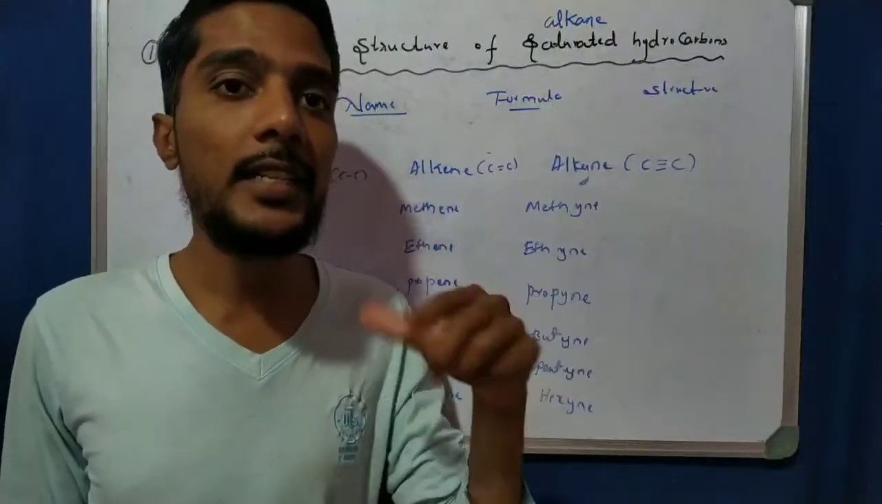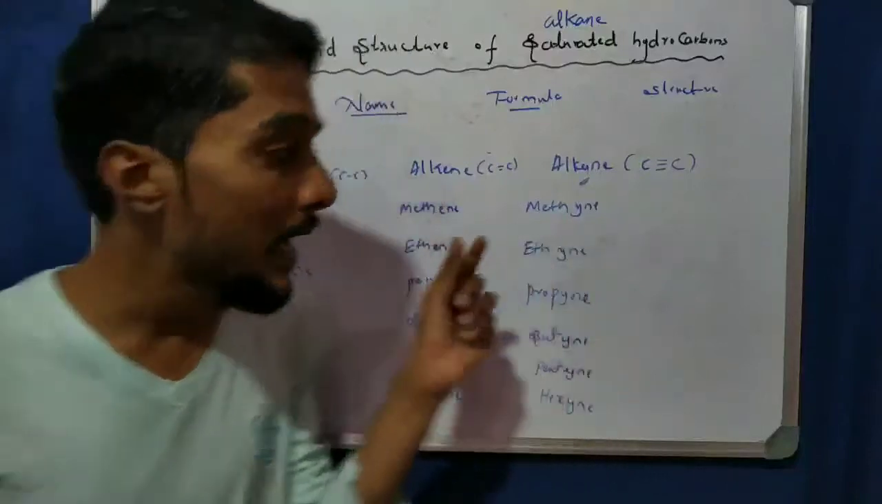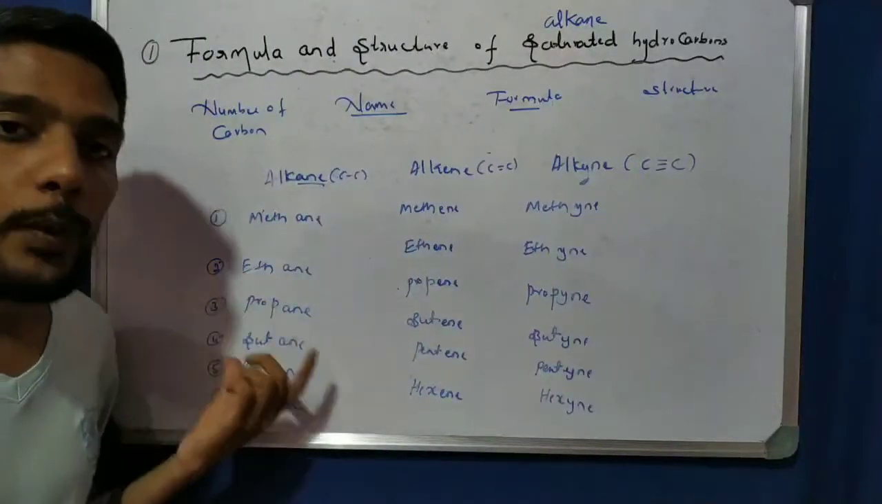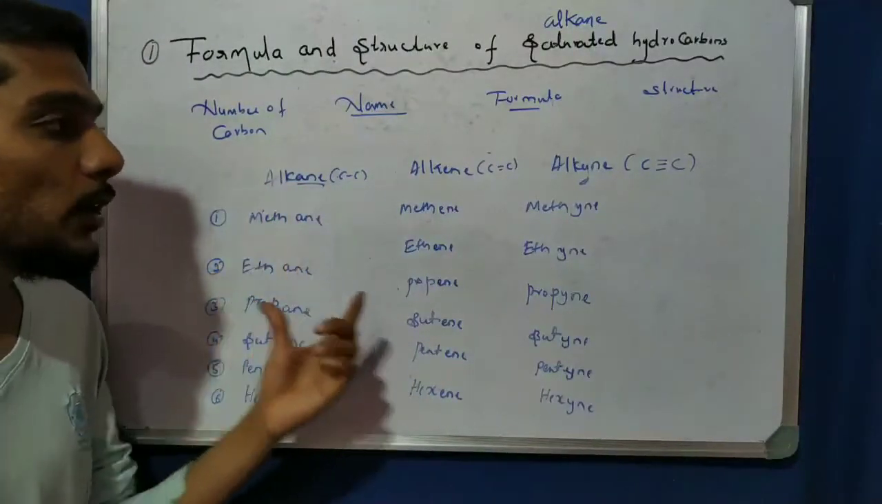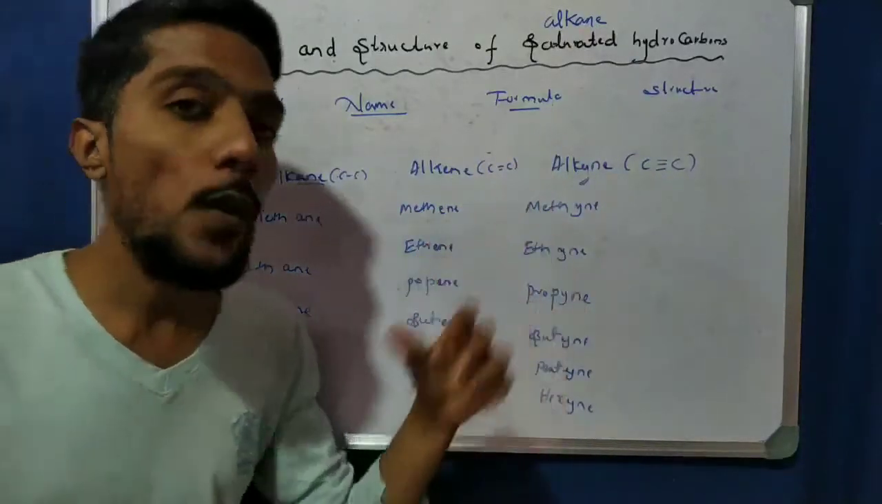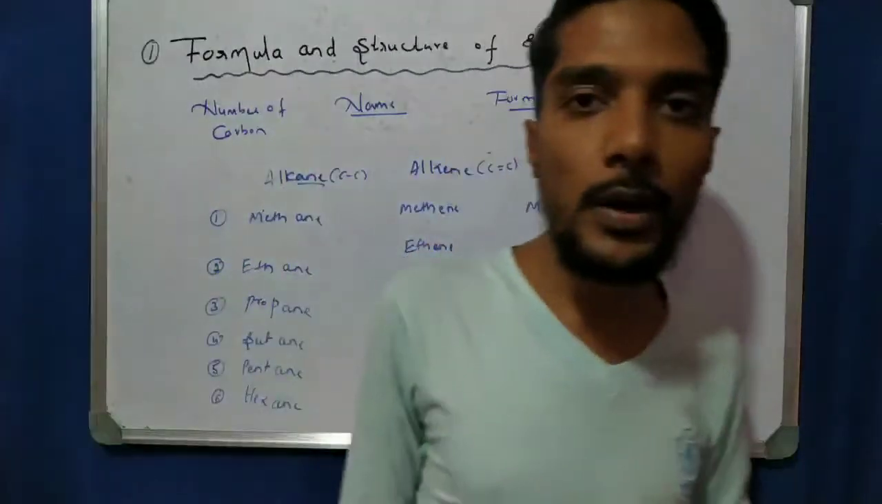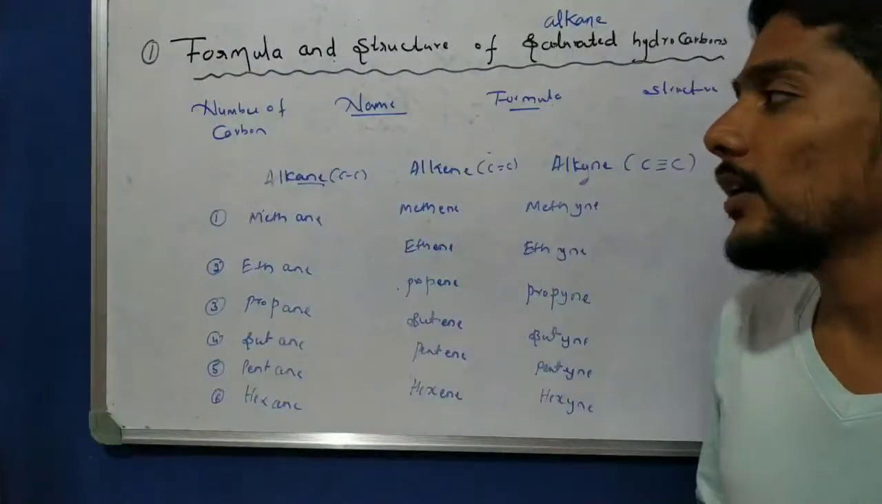That decides whether it is saturated or unsaturated, and then we calculate the number of carbons that decides the meth, eth, prop. So meth, eth depend on the number of carbons, and ANE, ENE, and YNE depend on whether it is a single, double or triple bond. You have to remember that point. You have to name the given compounds.